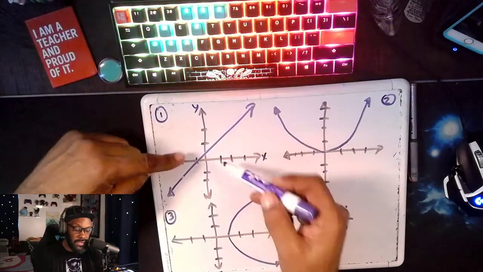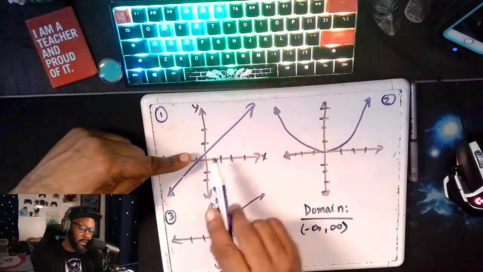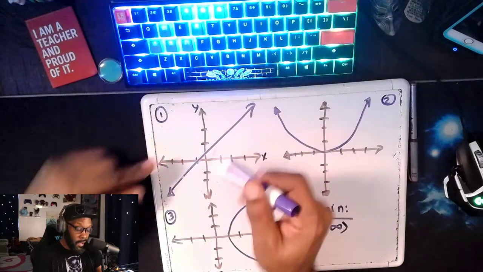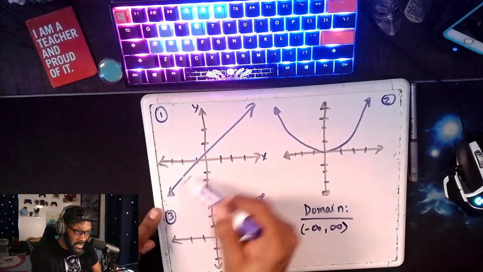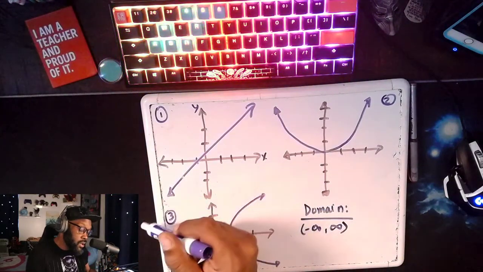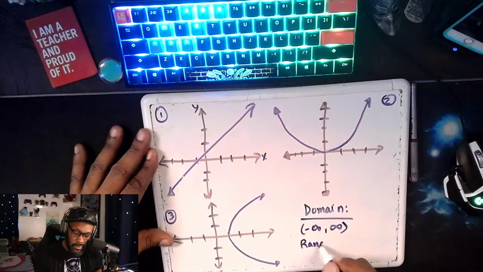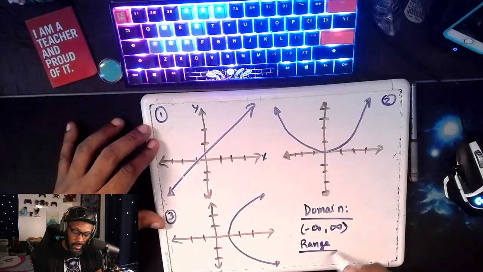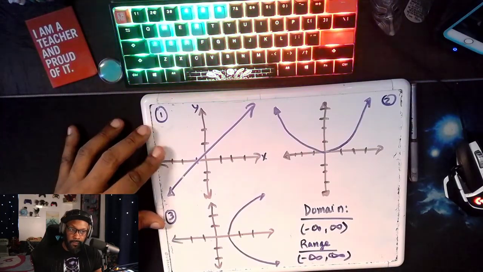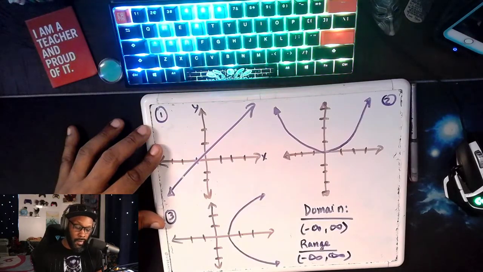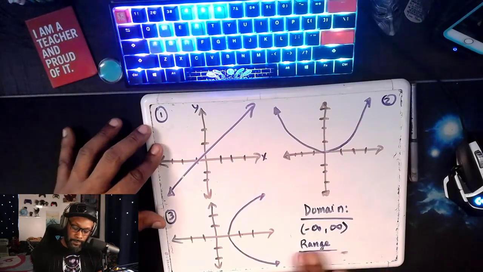And then conversely, what is happening on the Y, even though it's on an angle, is it still going up? Yeah. And even though it's on an angle, is this arrow still pointing down? Absolutely. So my range for the first one here is also negative infinity to infinity. Almost done here.